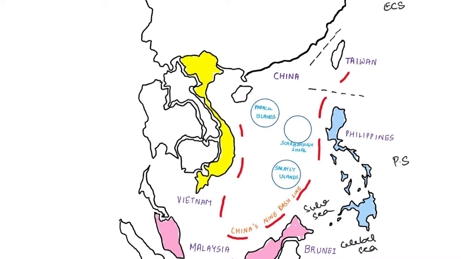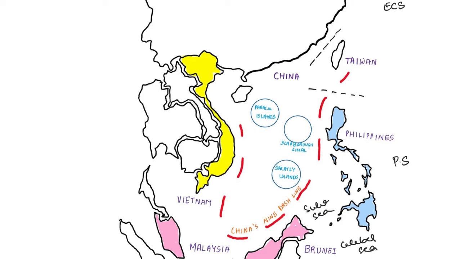Now let us dive into the issue. South China Sea is a critical commercial entryway for a substantial portion of the world's merchant shipping and therefore it is an important strategic and economic sub-region of Indo-Pacific. It is also the spot of numerous complex territorial disputes.